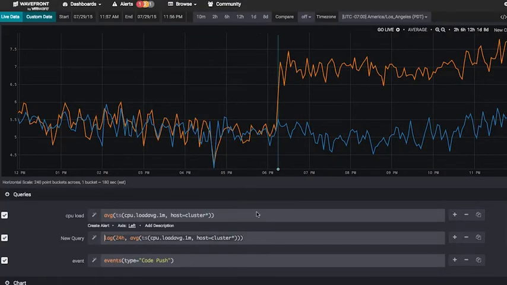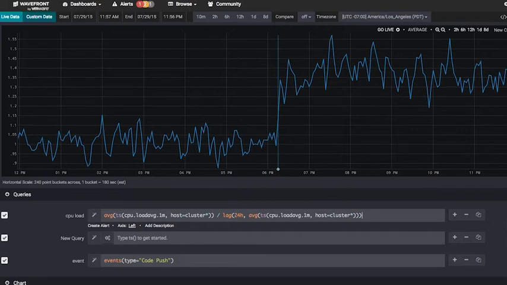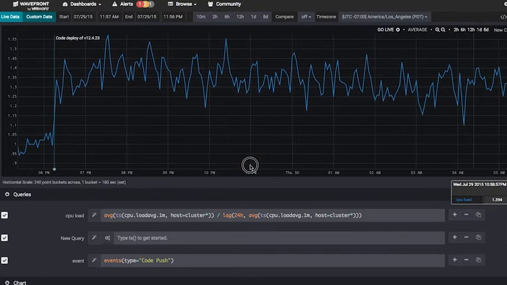In fact, we can go further. We can divide today's data by yesterday's data, take the minute by minute, day over day ratio, and see what that ratio is. If I do that right here, divide the first by the second, we can see that the ratio tends to be around 1, between 0.95 and 1.05 all the time. But then right when this code deploy happens, it jumps up to about 40% higher, and it stays there consistently. If I drag out further, you can see it doesn't go back down.